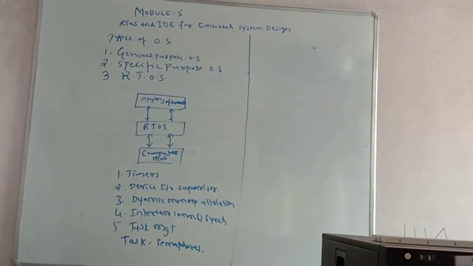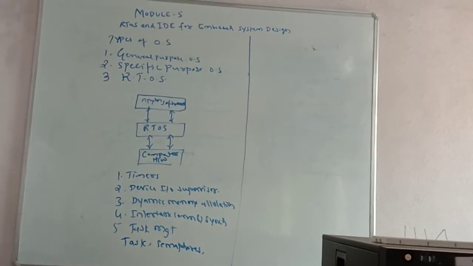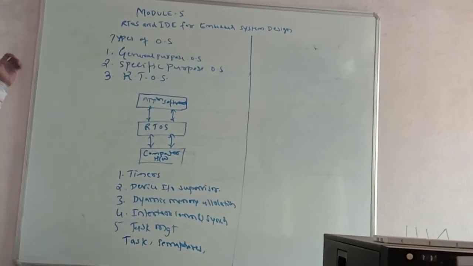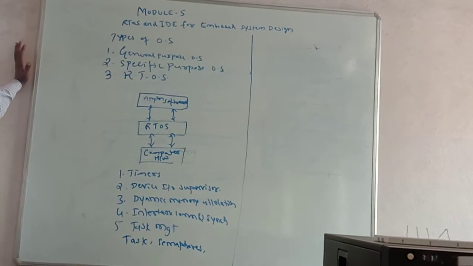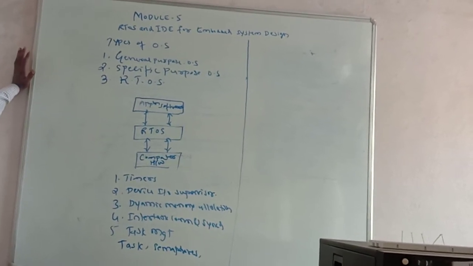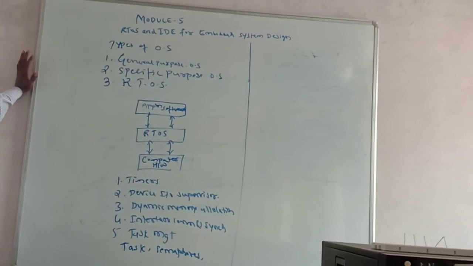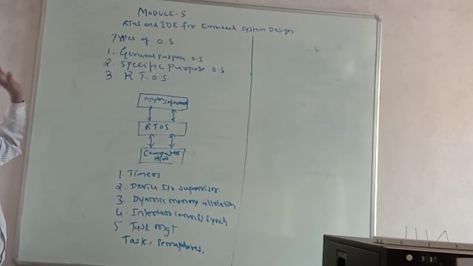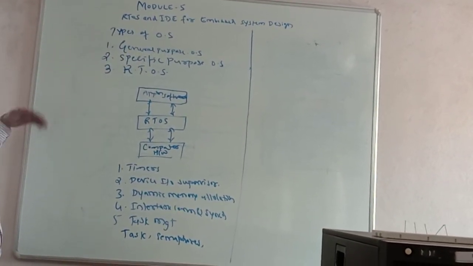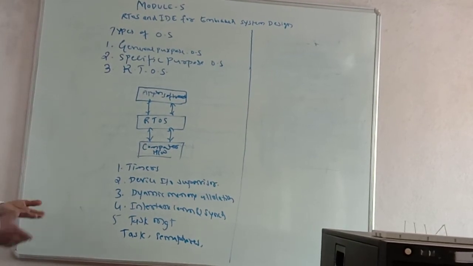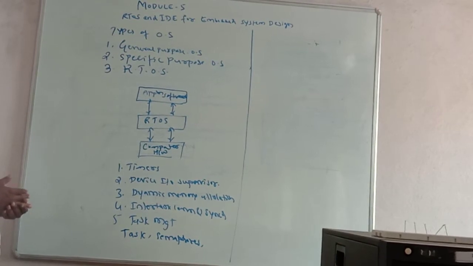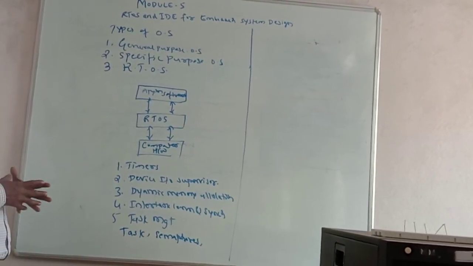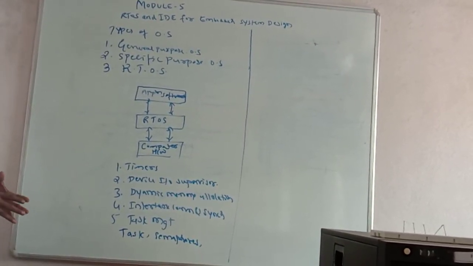The Unix operating system is there, the Windows operating system is there, and other commercial operating systems are there. Those are treated as a GPOS. GPOS means general purpose operating system. In this general purpose category, all the applications will be commercial applications, DTP activities. So many activities are generally treated as a general purpose operating system.